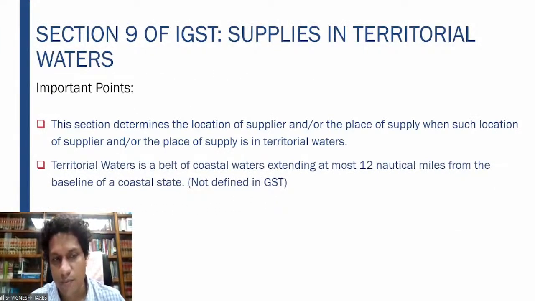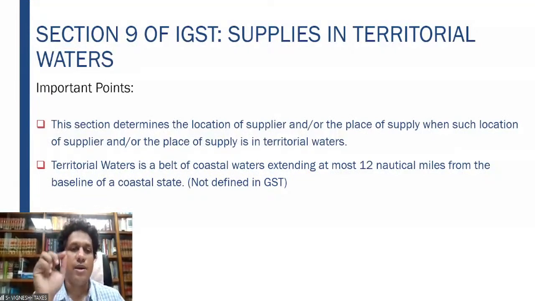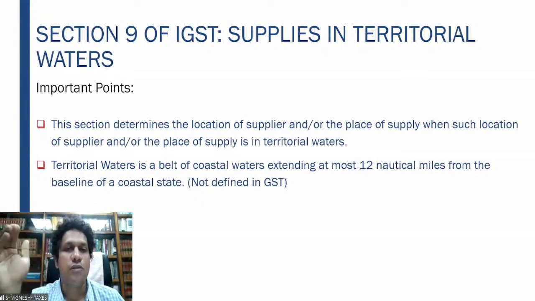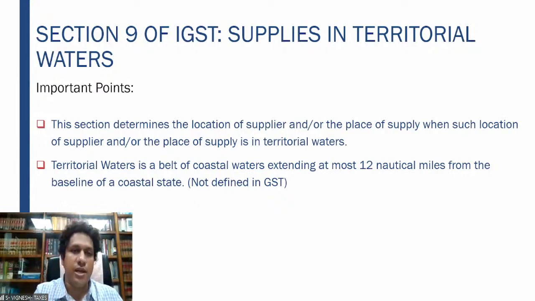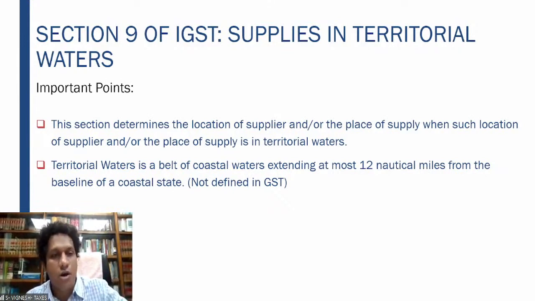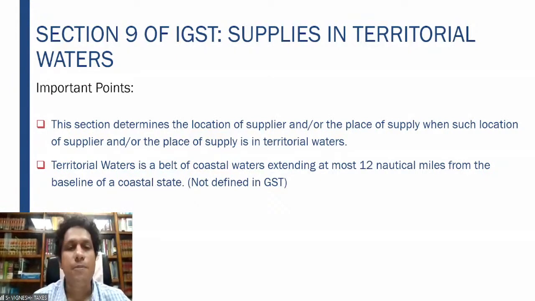So where the location of supply or the place of supply is in territorial waters, this section determines. Territorial waters means a belt of coastal waters extending at most 12 nautical miles from the baseline of a coastal state. This nautical mile concept you will also see in customs. So within the baseline, up to 12 nautical miles of the sea waters is your Indian territorial water. This section 9 will kick in only when that particular supply happens within 12 nautical miles from the baseline. If it happens beyond 12 nautical miles, it is not at all a supply for us, right?